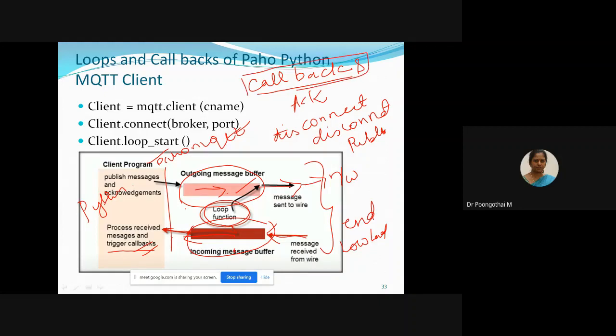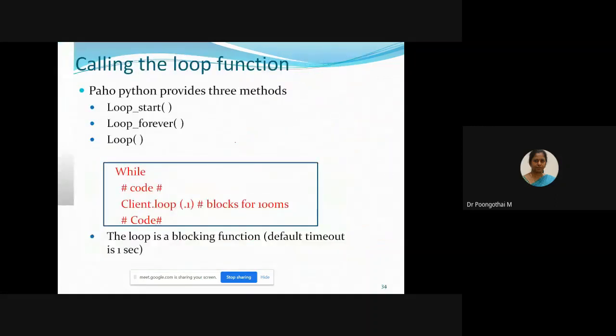So every connection request is associated with a callback function. So we have to write a function. That function should be attached to the client. Okay. So we have three loops in Paho Python. One is loop start, loop forever, and loop. Loop start is a new thread that calls the loop method at regular intervals.